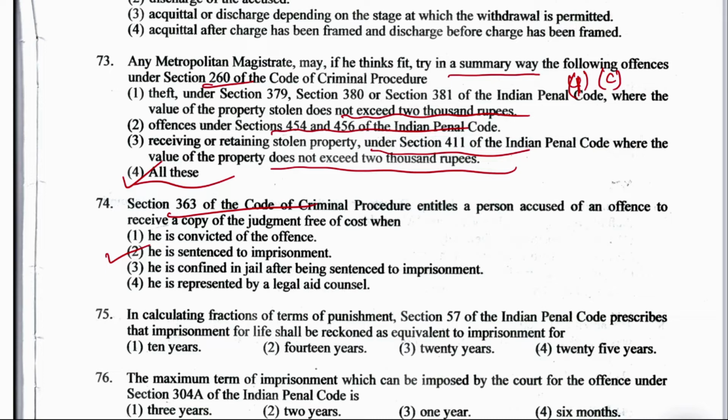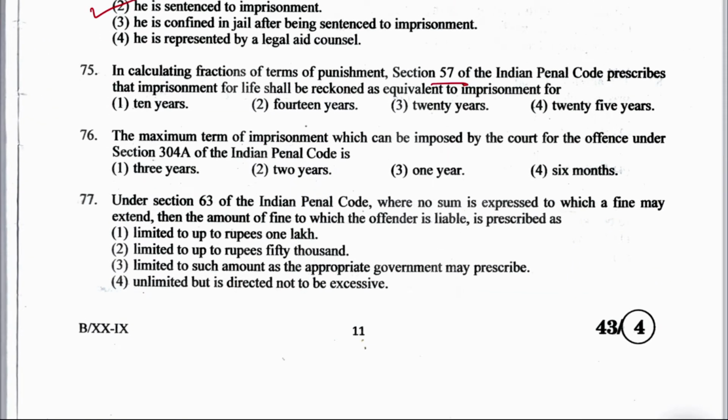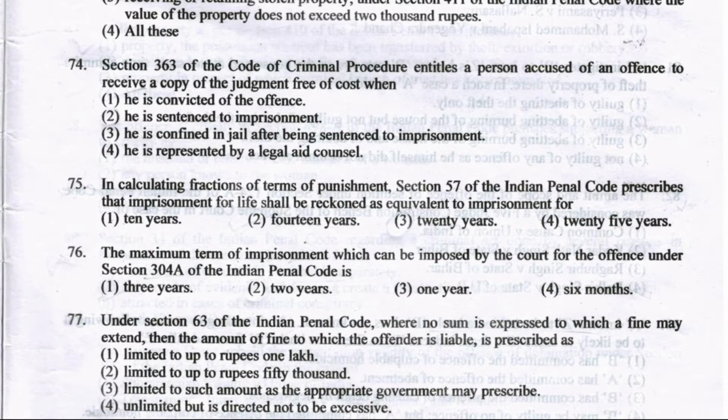In calculating fractions of the term of punishment, section 57 of IPC prescribes that imprisonment for life shall be reckoned as equivalent to imprisonment for how many years? It is 20 years. Option number 3, 20 years. Now next question, question number 76.